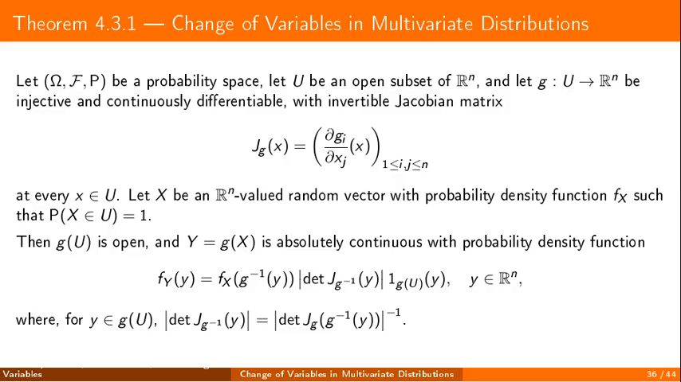The last result of the section transports densities. Take an open set, and an injective continuously differentiable map whose Jacobian matrix is invertible at every point. Take a random vector with a density that lives almost surely in this open set. Then the image of the open set is open, the transformed vector is again absolutely continuous, and its density is read off the starting density, evaluated at the pre-image, corrected by the Jacobian factor given on the slide.